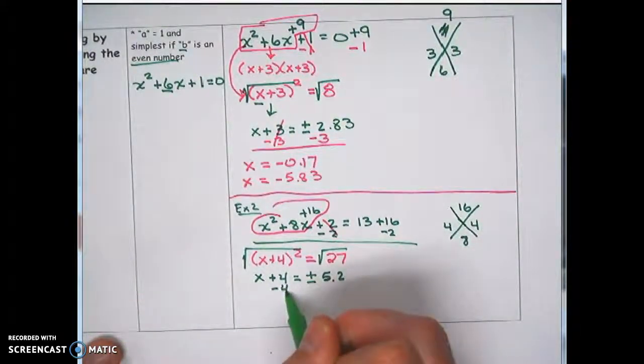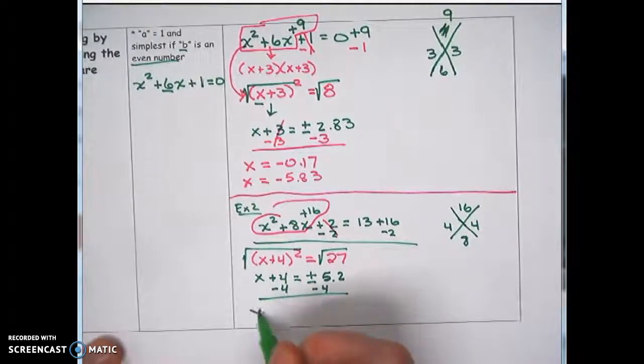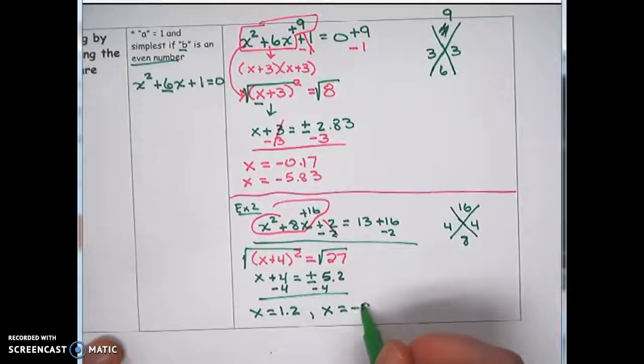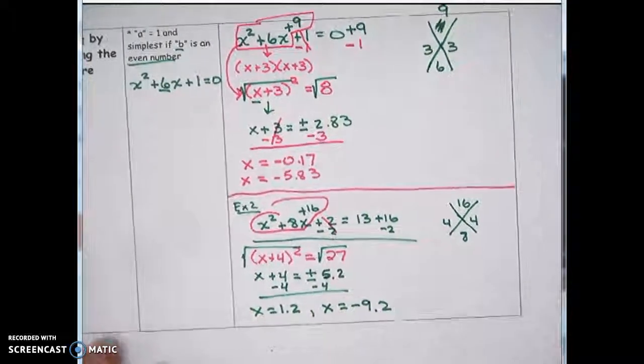Now I'll subtract the 4 from both sides. And I get 5.2 minus 4, which is 1.2. And I get negative 5.2 minus 4, which is negative 9.2.